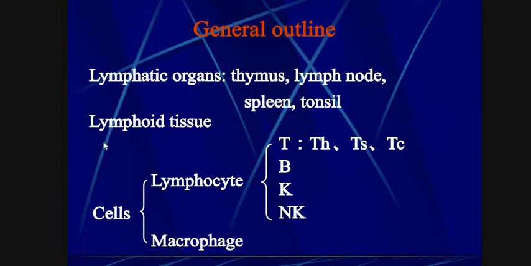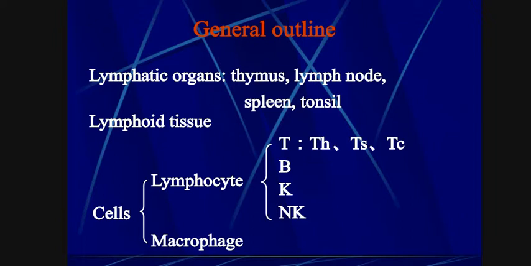General outline means lymphatic organs. The main lymphatic organs are divided into two parts. First, primary and second one is secondary. Primary organs are the thymus and bone marrow.